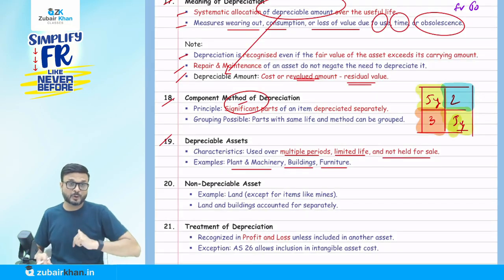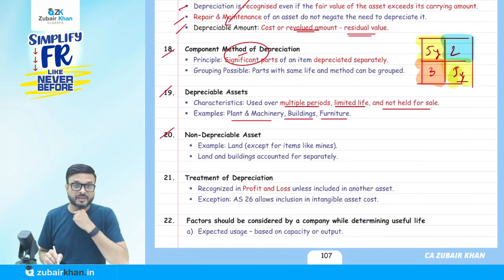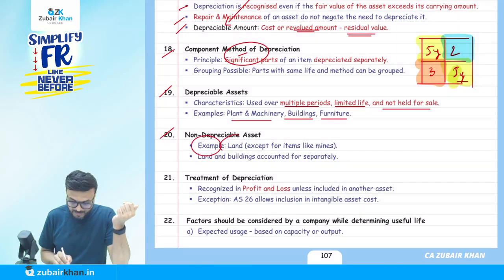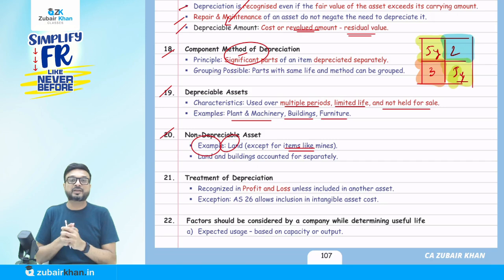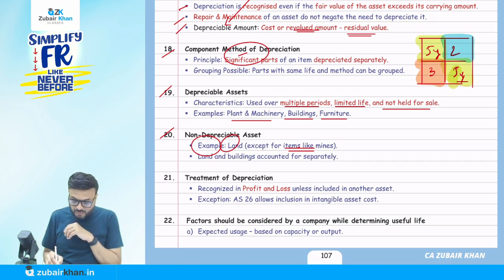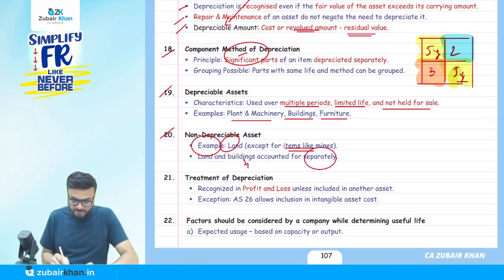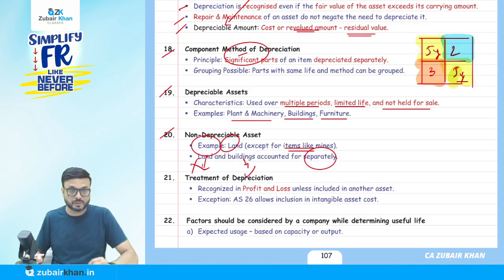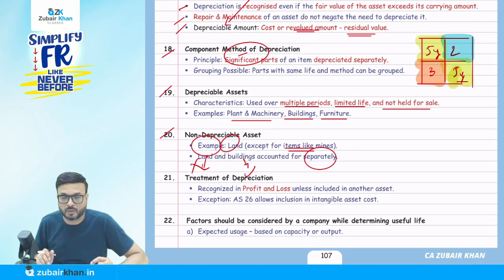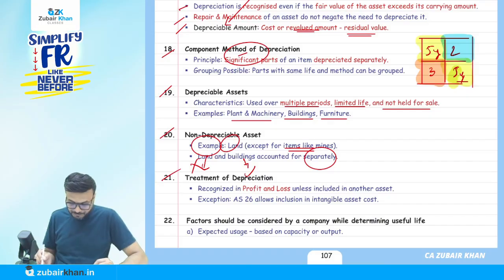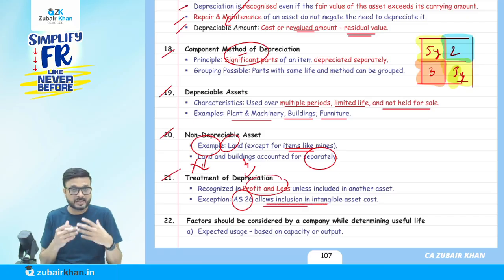We don't charge depreciation on land because there is no limited life. It is a non-depreciable asset. Example: land, except items like mines, which are taken for a certain period of years. That's a different thing. So land and building we have to account for separately, because building is depreciable and land is non-depreciable. When you call it land and building, we have to know how much value belongs to land and how much value belongs to building. Now, depreciation we charge to the profit and loss account, but there is an exception: AS 26 allows inclusion, for example.